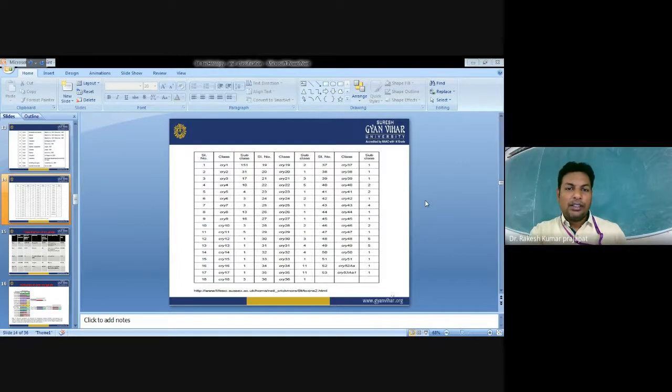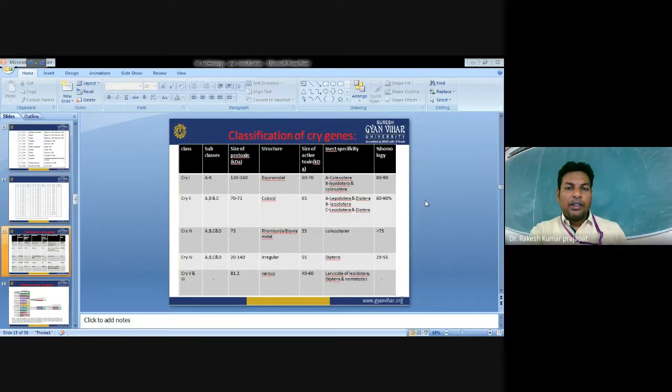I am not going into the detail of these things. If we talk about the classifications, we will look at five of the most important classes which we are using nowadays in different crop species: Cry 1, 2, 3, 4, and 5, and their protoxin size, toxin size, structure, size of active toxins, insect specificity, which order, and the percent homology between them.